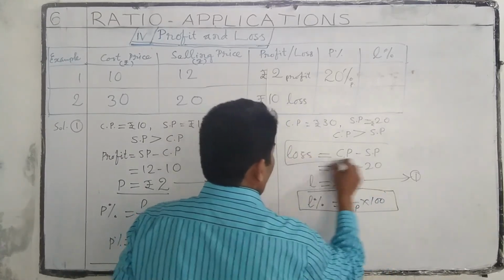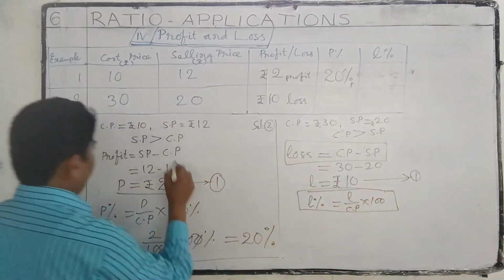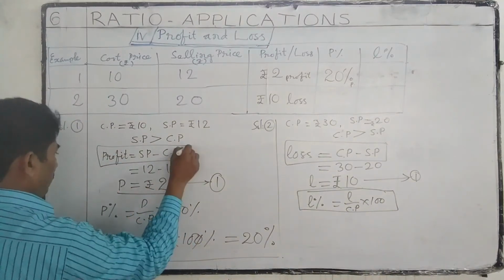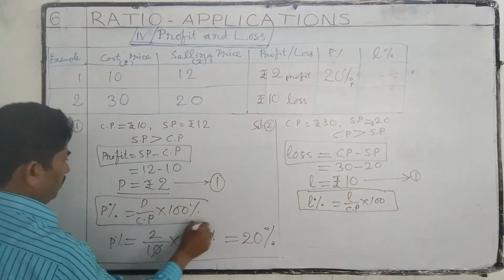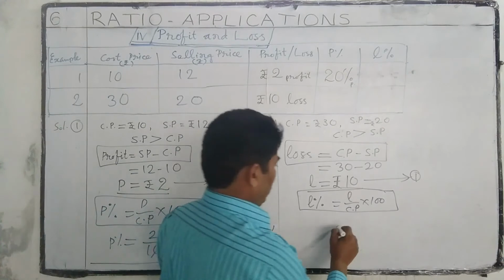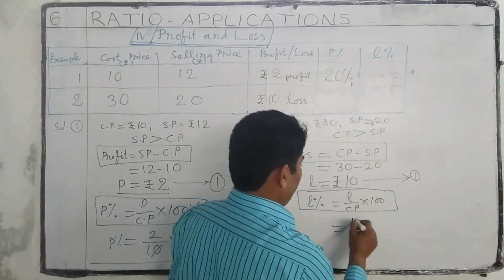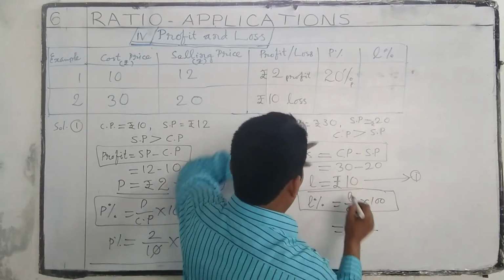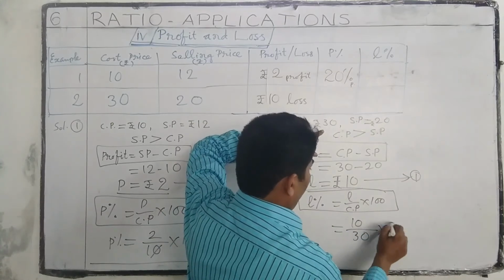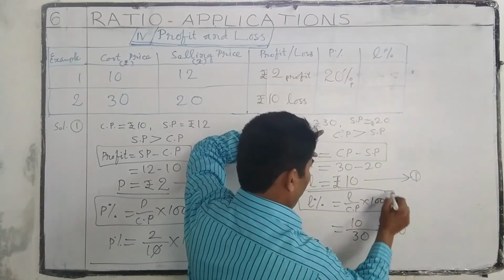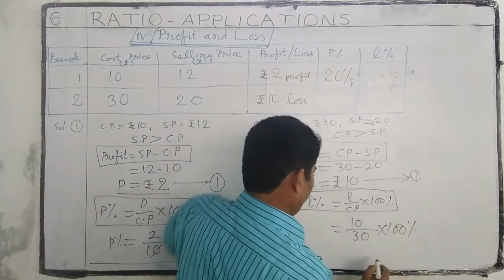This is also a formula. Loss 10 rupees, cost price 30 rupees into 100%. We have to write the percentage sign also.